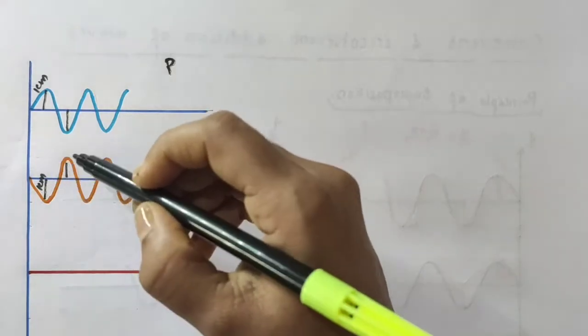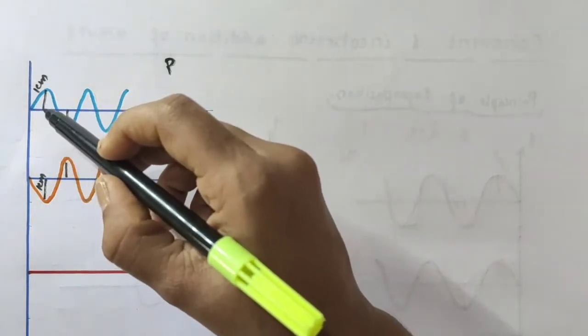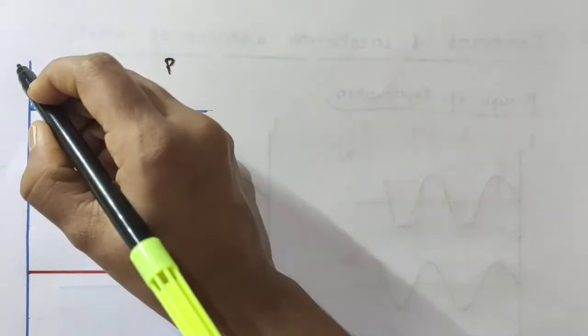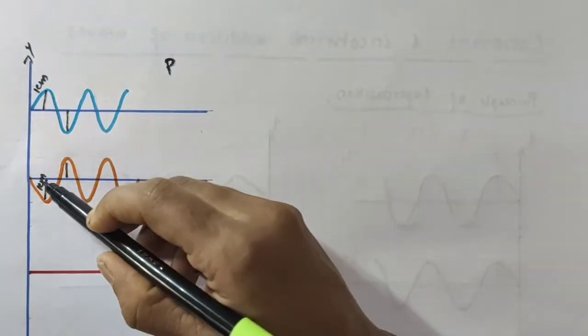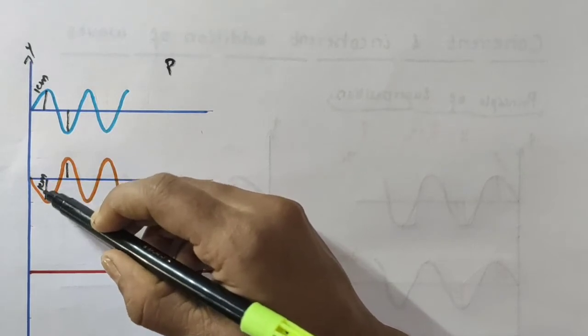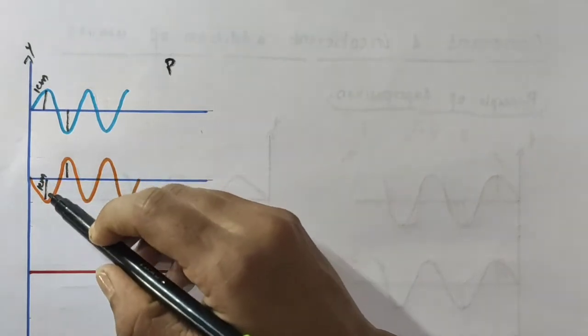The maximum displacement produced by the first wave at P is 1 centimeter above the mean position, along the positive y direction. The maximum displacement produced by the second wave at P is again 1 centimeter but below the mean position, along the negative y direction.